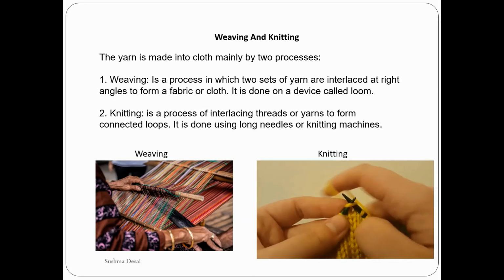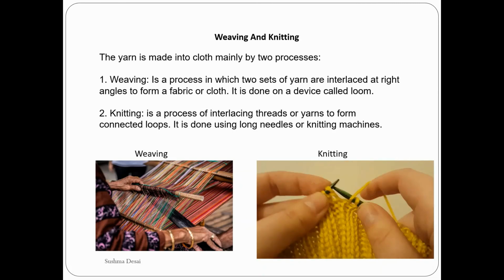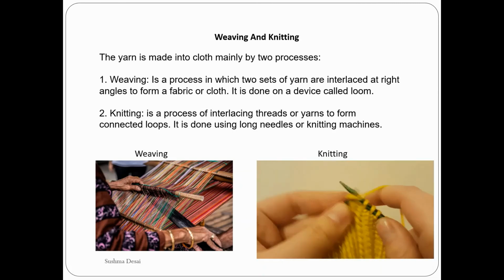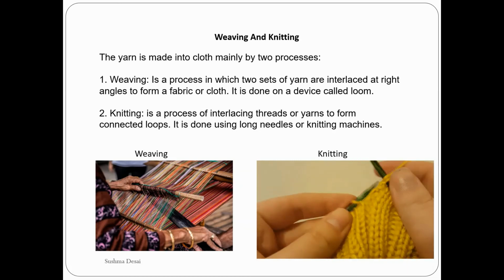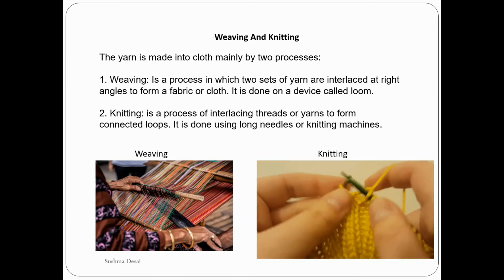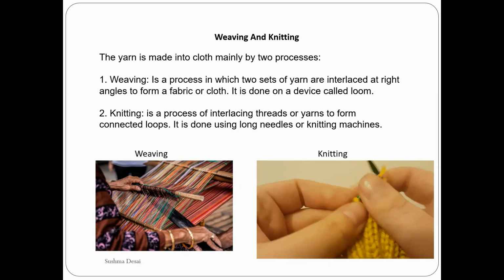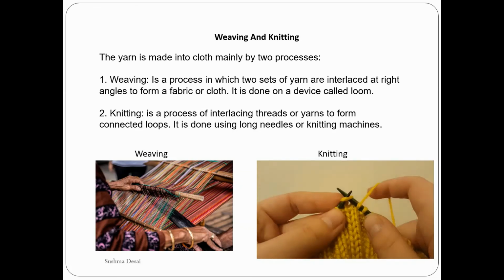In weaving, two sets of yarn are interlaced at right angles. Right angles in the sense like an L. What forms an L? That is nothing but a right angle. It is done on a device called a loom.